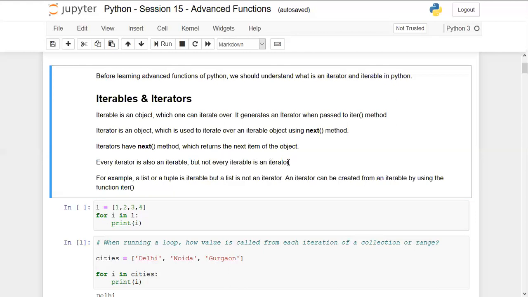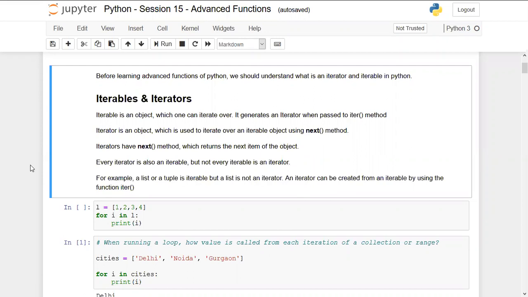We cannot iterate over iterables directly. We have to create an iterator object first. Then only we can fetch out the elements from that iterable. Maybe these terms are a little confusing because of the names, iterables and iterators. But yeah, this is how it works. For example, a list or a tuple is an iterable, but a list is not an iterator. As I already told, an iterator can be created from an iterable by using the function iter.